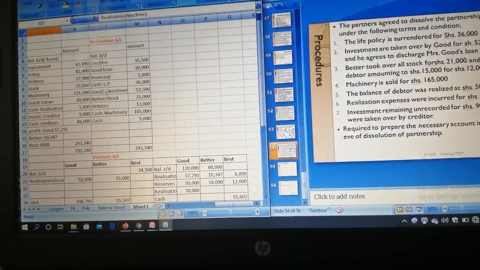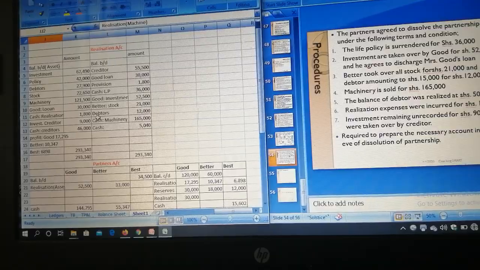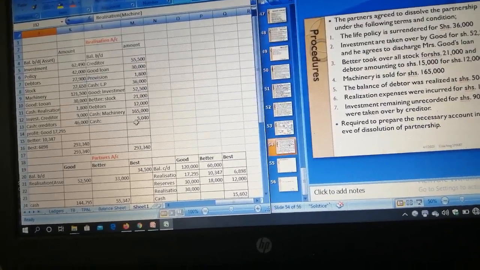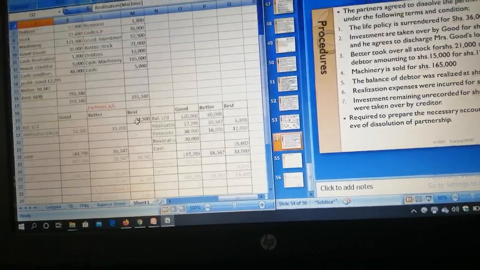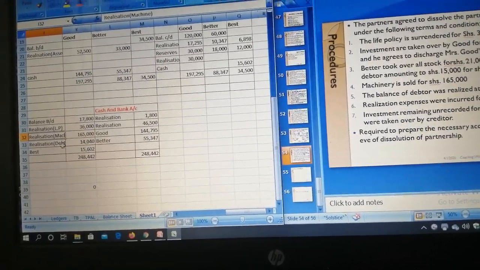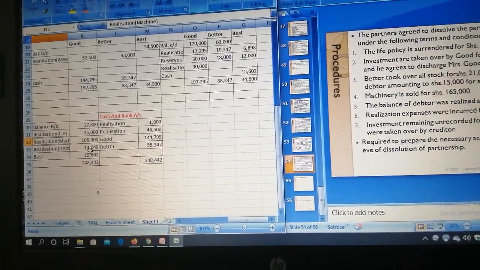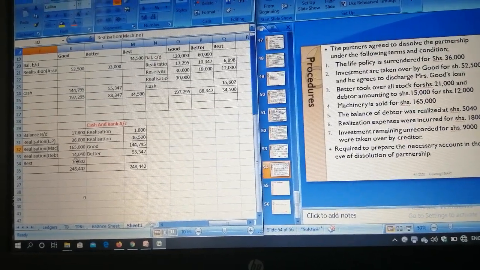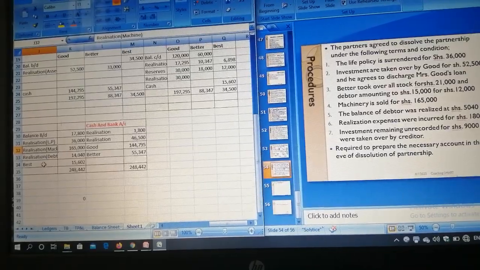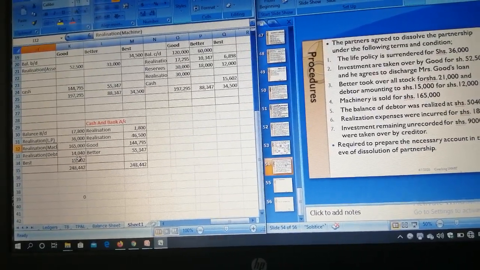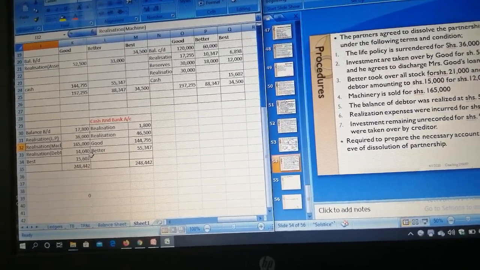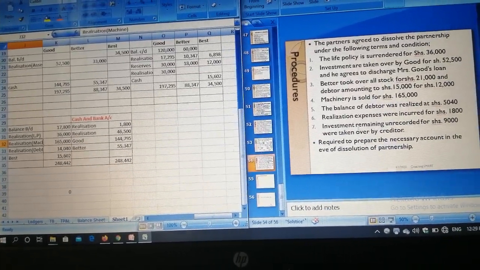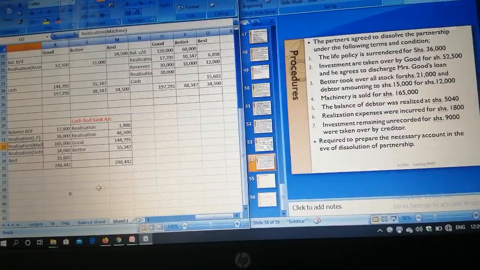Go to realization again. Debtors, cash from debtors, which is 5,040. Go to cash account, realization debtors 5,040.